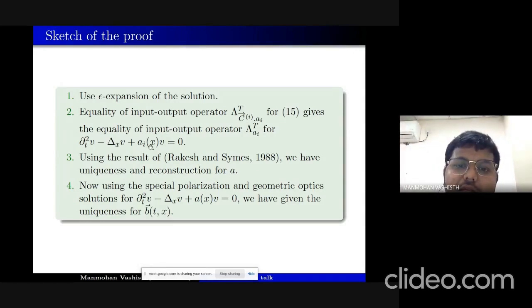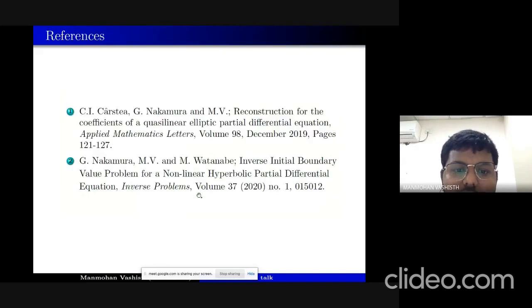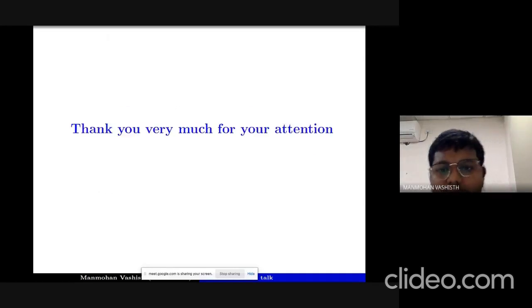And once we know A, since the initial and boundary data are in our hand, we can know the solution B. And then we again use the special polarization which we used in the elliptic case, and the special solution which we call geometric optic solution for the linear equation to get the uniqueness for B vector. The argument is quite similar to what we did for the elliptic case. More detail about this work can be found in this paper, and the first part of the presentation is based on this work, and that's it. Thank you very much for your time.